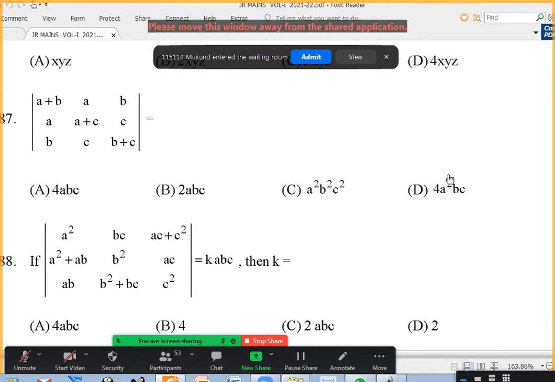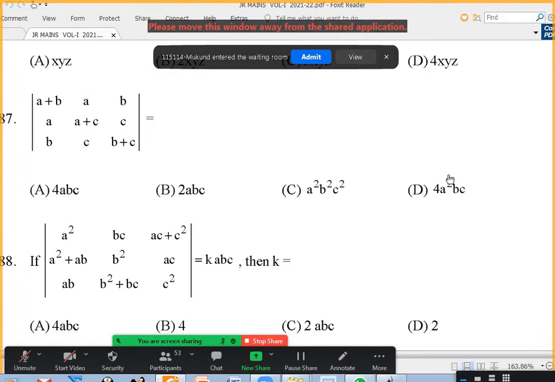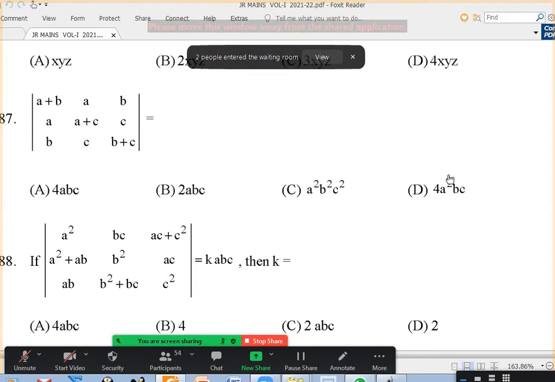Okay, those who completed can do 87. The 87 is 4AB, sir. Okay. Even this 87, it is not that we are going to get zeros here, or when you add all the rows, all the columns will come same. Just try to get a few zeros here and there as much as possible, and then try to manage. Somebody can just expand also, it will come, but I want to avoid it if possible.